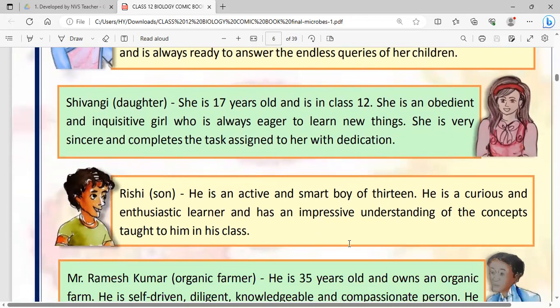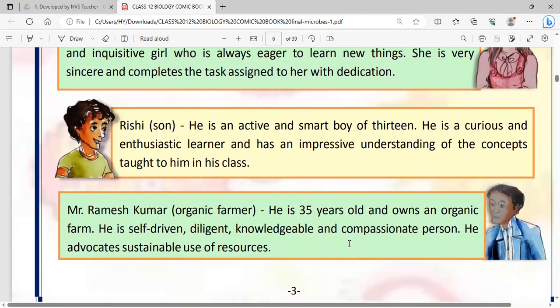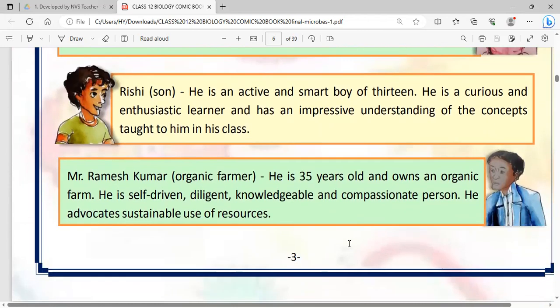Shivangi is the daughter. She is 17 years old and in class 12. She is an obedient and inquisitive girl, always eager to learn new things. She is very sincere and completes the tasks assigned to her with dedication. Rishi, the son, is an active, smart boy of 13, a curious and enthusiastic learner with an impressive understanding of the concepts taught in class.